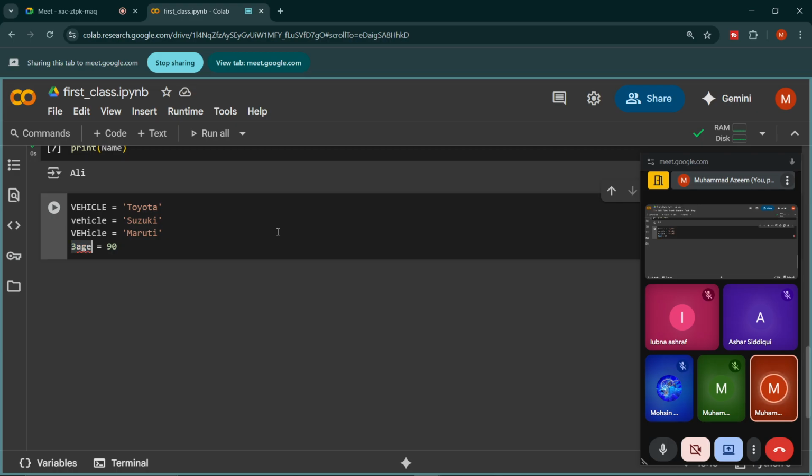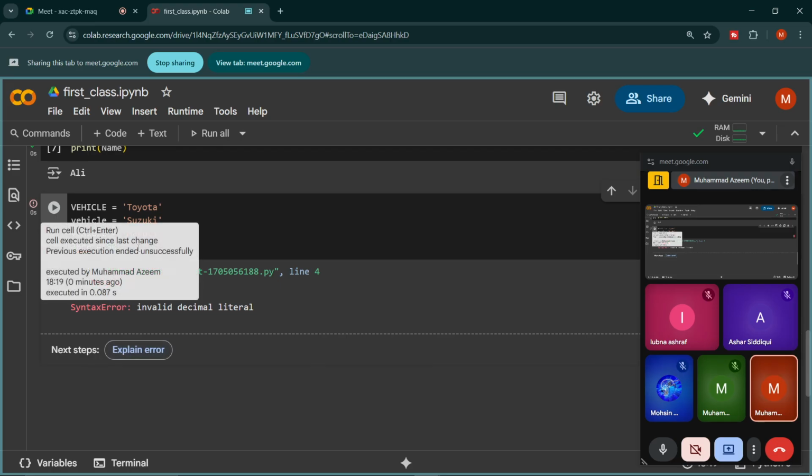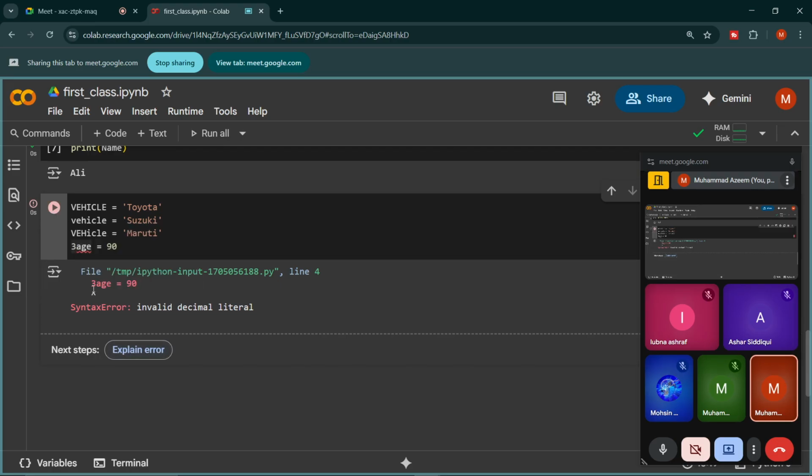If I execute this now, we will see the error here, and it is pointing at the 3, saying invalid decimal literal. So this error shows that we have used a variable name which is going against the rules of Python. Fine.